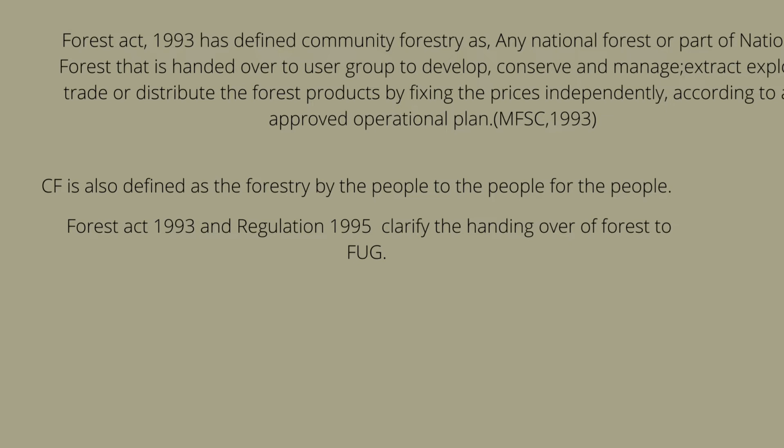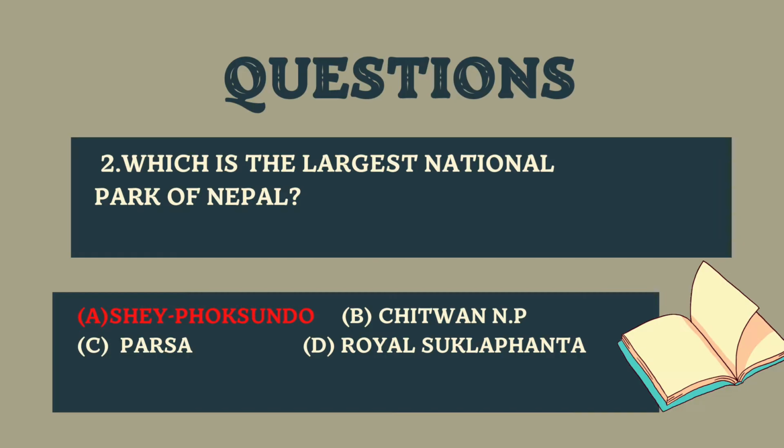Forest Act 1993 has defined community forestry as any national forest or part of national forest that is handed over to user group to develop, conserve and manage, extract, explore, trade or distribute the forest products by fixing the prices independently according to approved operational plan. CF is also defined as the forestry by the people, to the people and for the people. Forest Act 1993 and Regulation 1995 clarify the handing over of forests to community forest user group.